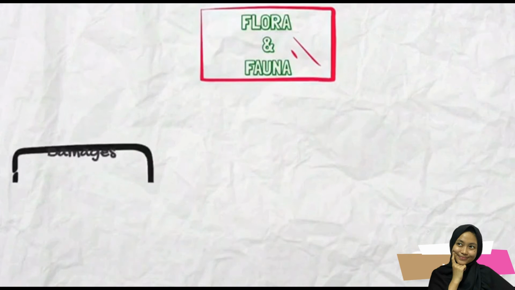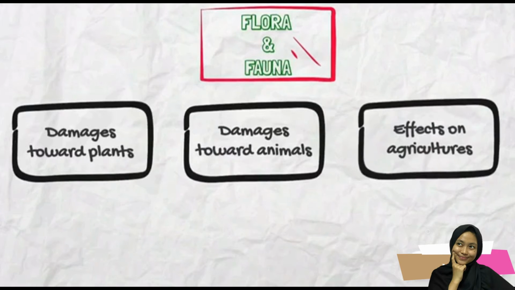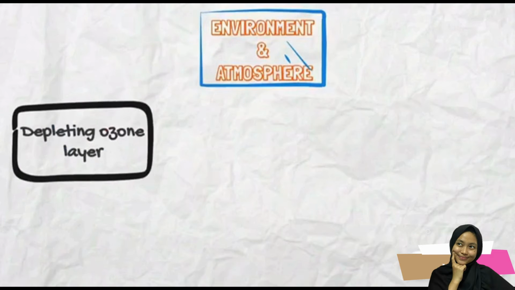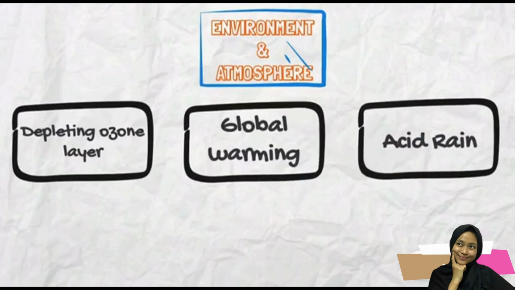Meanwhile, effects on flora and fauna are damage towards plants, damage towards animals, and effects on agriculture. For environment and atmosphere, the effects are depleting ozone layer, global warming, and acid rain.